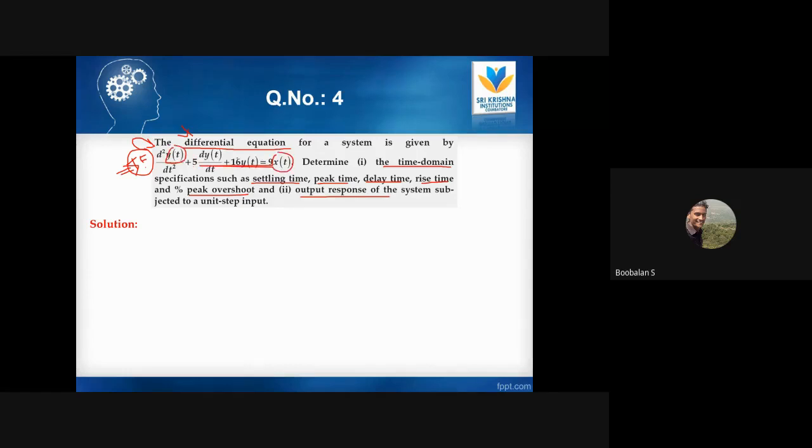Two variables are there, x of t and y of t. Now the given system will be d square y of t by dt square plus 5 dy by dt plus 16 y of t equals 9 x of t. This is the given system. I'm rewriting it once again and just applying the Laplace transform. Then you can easily convert d square into s square, d into s, and y in the form of Y of s, which replaces the terms when taking the Laplace transform.